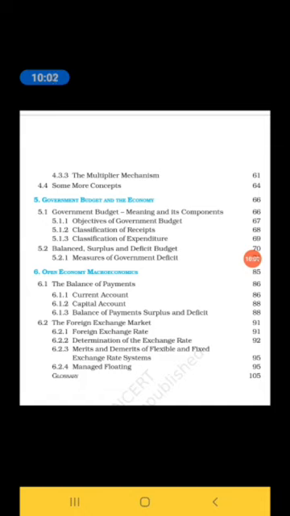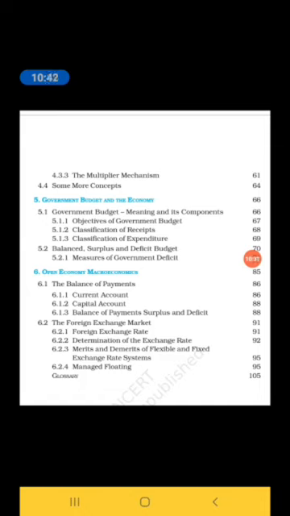Thereafter, the last concept, that is the foreign exchange market. Here we understand what is foreign exchange market, what is foreign exchange rate, what are the determinant factors of foreign exchange rate, and what are the types of exchange rates, such are flexible exchange rate and fixed exchange rate, and one more is managed floating exchange rate. Here we study the merits and demerits of flexible and fixed exchange rates.